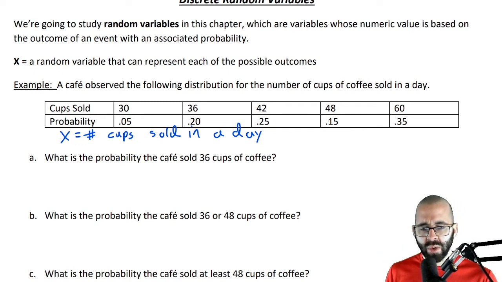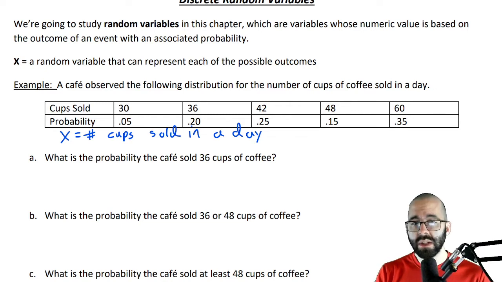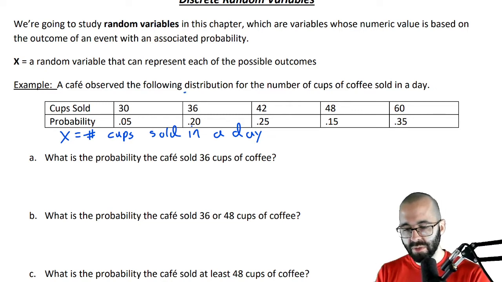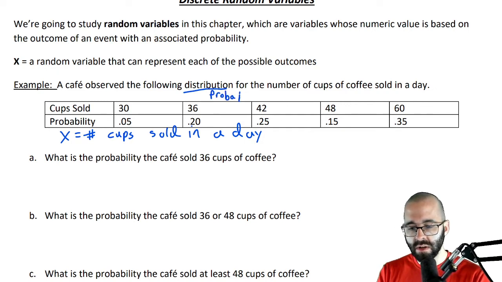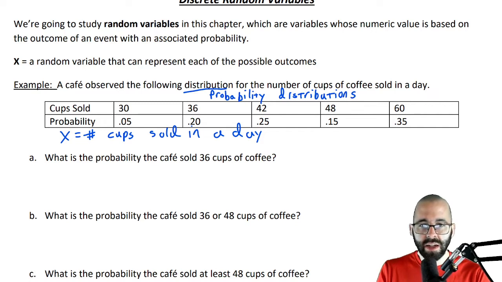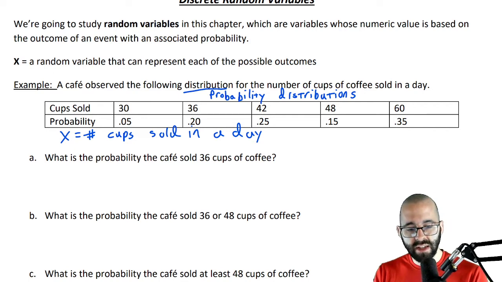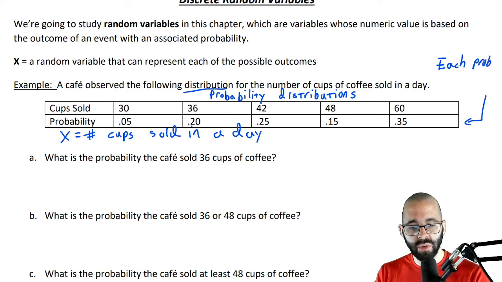So one more quick comment before we get too deep into this problem is looking at probability distributions. Probability distributions are just ways of describing how probability works. So the most important thing is that each one of these probabilities has to be between 0 and 1.